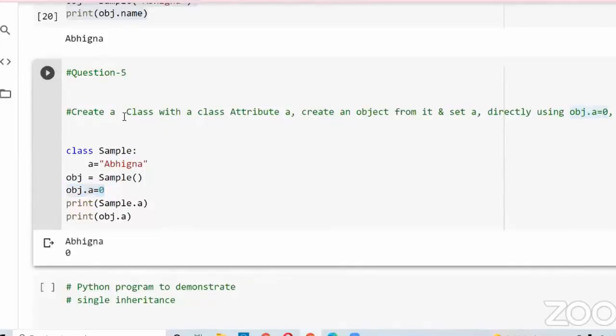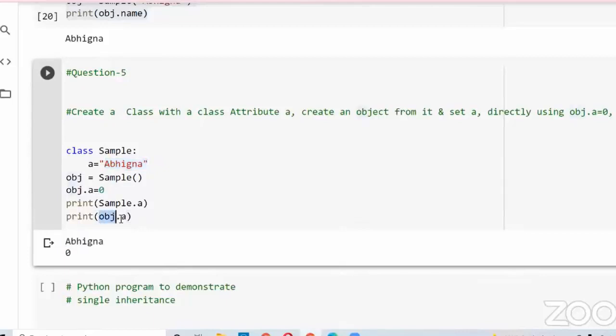If I run this, it prints. I have given two print statements. Print sample.a means it will print the class attribute, and the other statement prints the object attribute. The class attribute is printed as Abhigna because even though we change the attribute with the object name, it does not change the class attribute. We have Abhigna as output only. It does not change the class attribute.